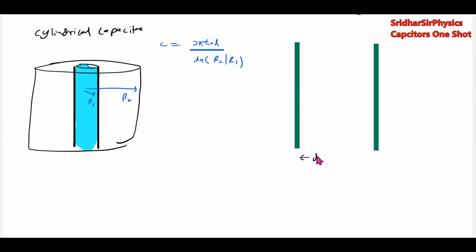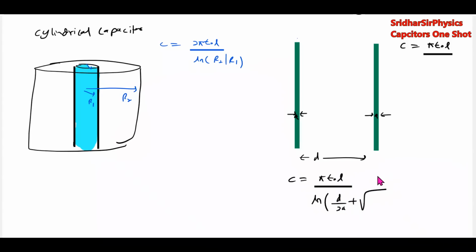separation between their centers is D and the radius of each is A. Its capacitance C is equal to pi epsilon naught L, I will write here, C equal to pi epsilon naught L by log of D by 2A under root of.